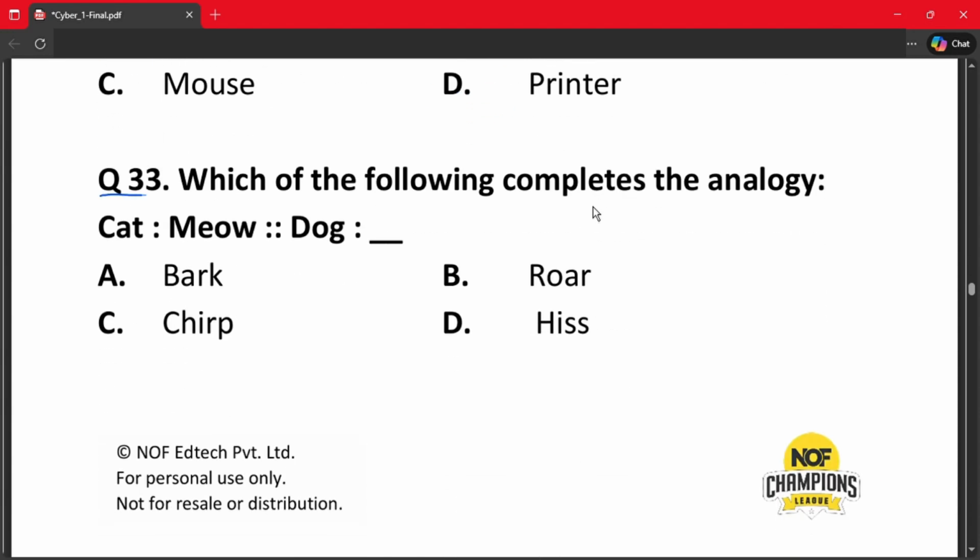Question number 33. Which of the following completes the analogy? Cat is to meows and dog is to what? So these are the sounds. So cat says meow and dog barks. So correct answer is option A.